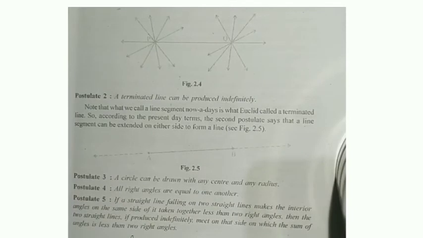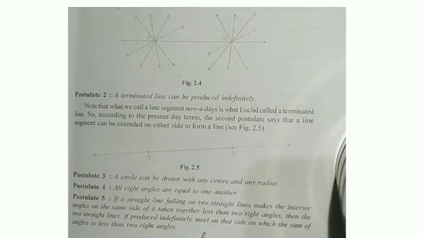Whenever you extend two lines indefinitely, they will meet at such a point, on the side where the sum of angles is less than two right angles.